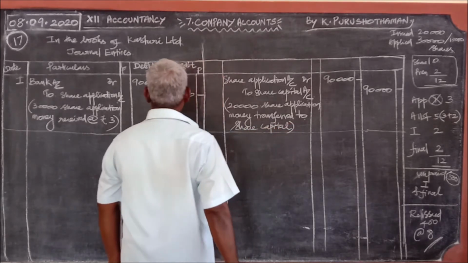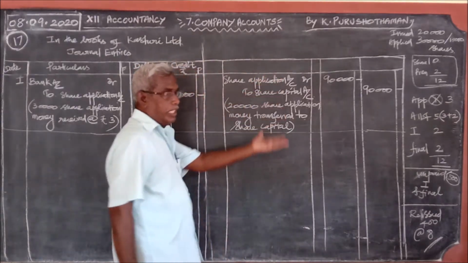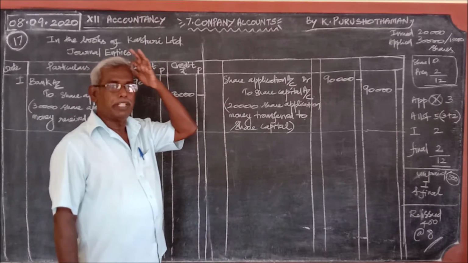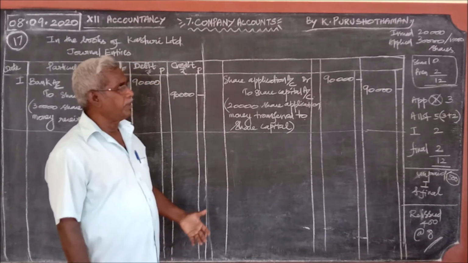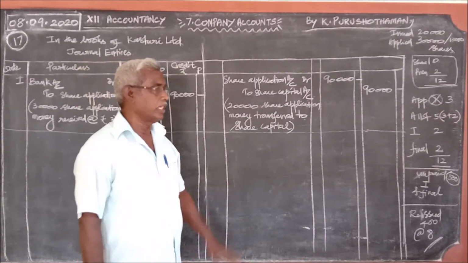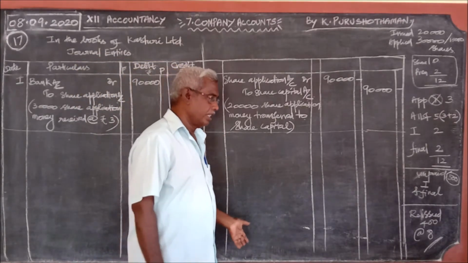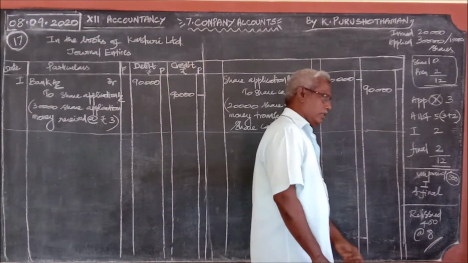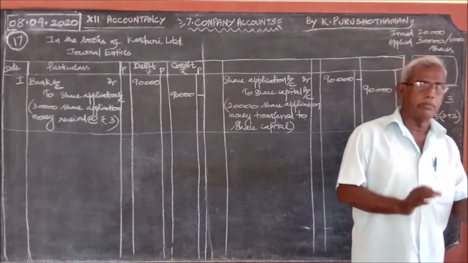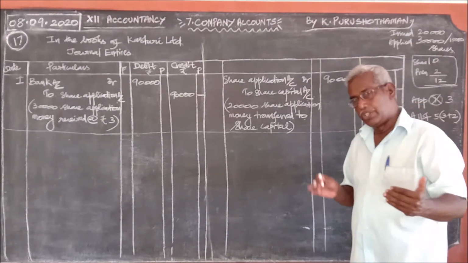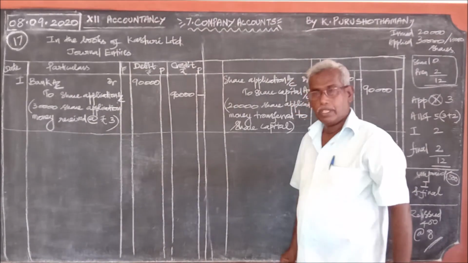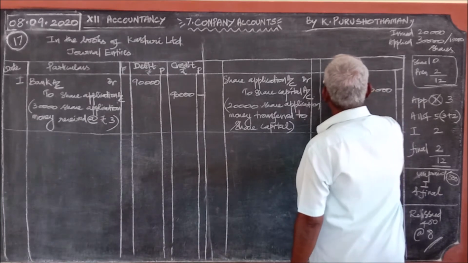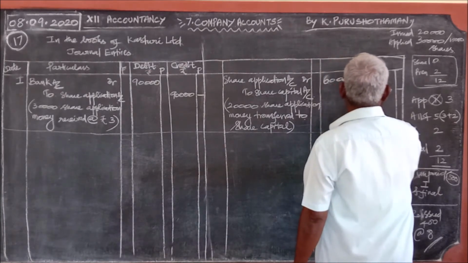Share capital. In that case, is the amount I have written correct? No. I said in the beginning of the chapter itself, though applications were received for 30,000 shares, the number of shares issued by the company is only 20,000 shares. Only the application money on 20,000 shares can be transferred to share capital. This is very important. So 20,000 into 3 is only 60,000, not 90,000. You should bear it in mind.